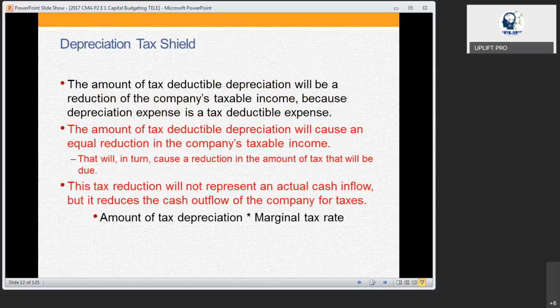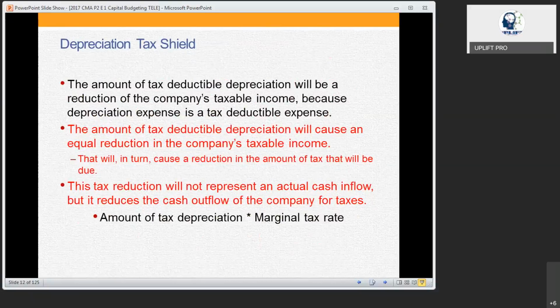We have explained that depreciation is not a cash outflow, but as per IFRS and US GAAP, they allow it to be taken as an expense. So when they allow that to be taken as an expense, for that expense you are not paying the tax. That means there is a gain on the tax, which is known as the tax shield.